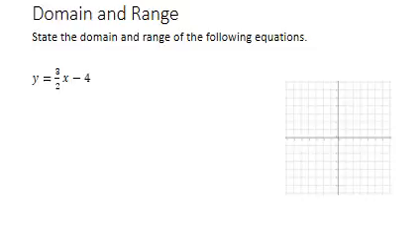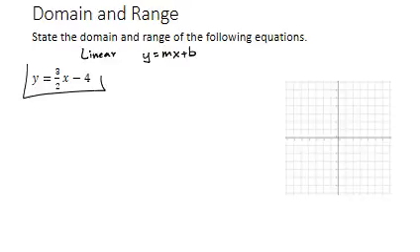We'll start with a function family that we know, and that's linear. We know that the slope-intercept form of a linear is y equals mx plus b. That's what I've got right here, y equals 3/2 x minus 4. The question is, just by looking at a linear equation, can I determine the domain and range?